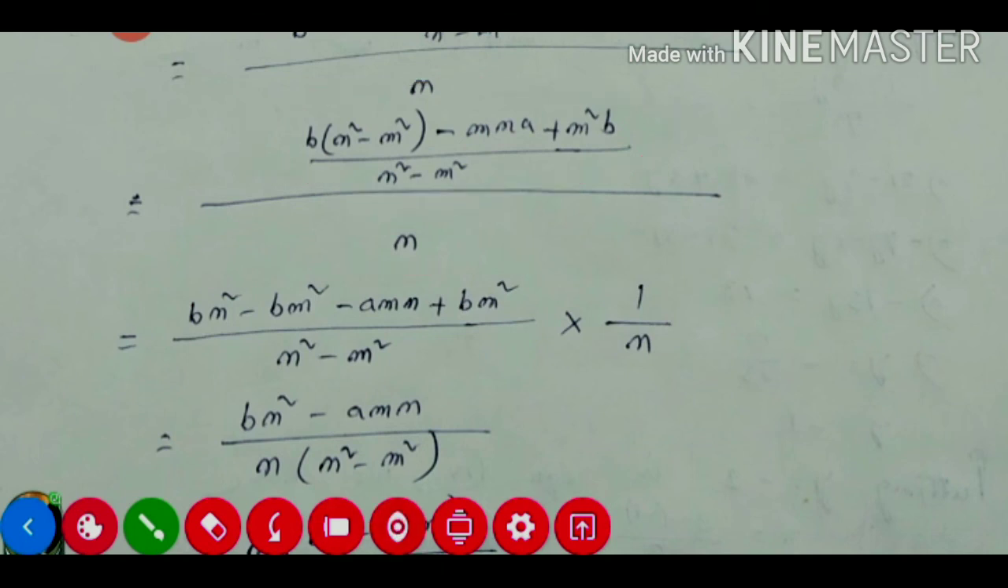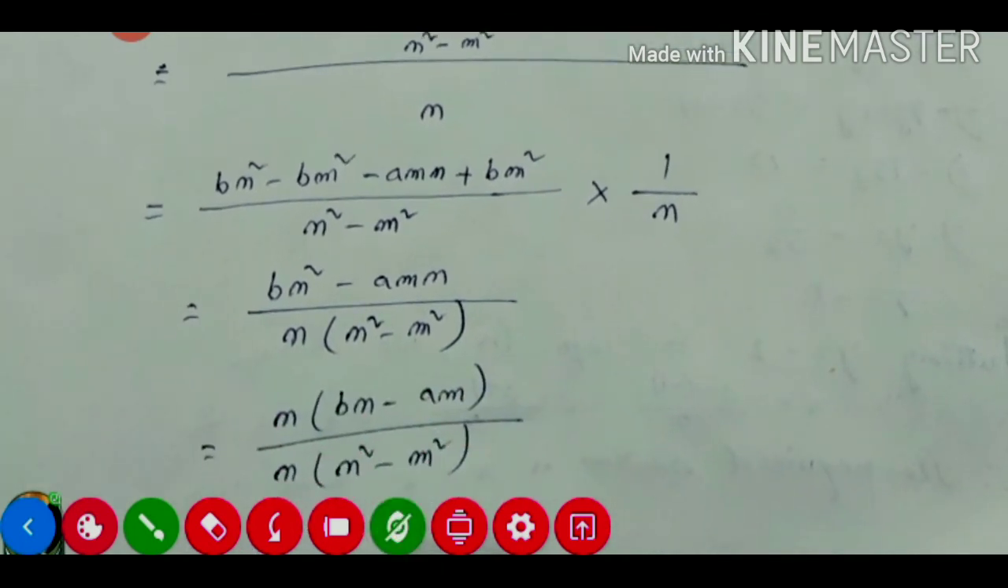Now if we multiply this one, it will be n into n square minus m square. This one remains the same. Denominator into denominator, and here in the numerator, if any like terms are there, then we'll cancel. Yes, this one is there. See, bm square, and it is also bm square, and one is positive, another one is negative. So these two will cancel. What remains is bn square, this one, and minus amn, this one will remain.